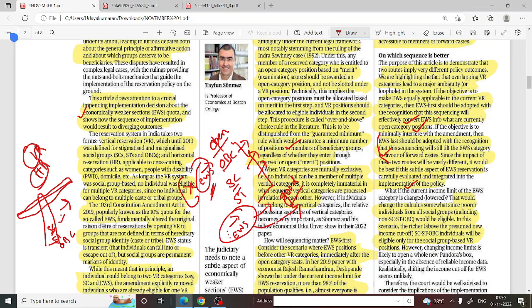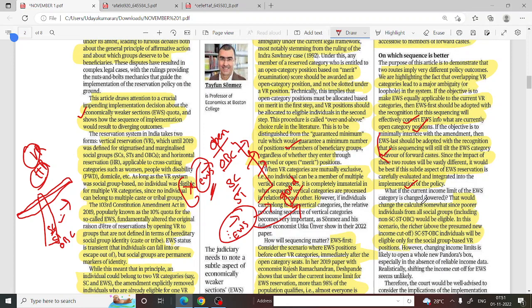forward classes, because the people in the OBC and SC/ST have already got the reservation. Only the left-out open classes will get reservations in this EWS category. So in this phenomenon the government should plan so that everyone gets an equal chunk in the reservations. This is what they have said as a conclusion.